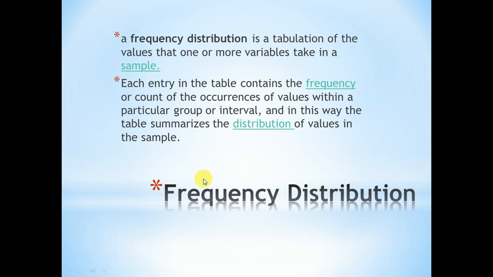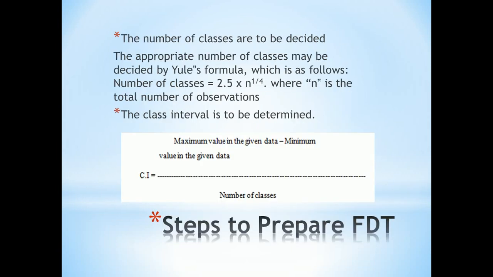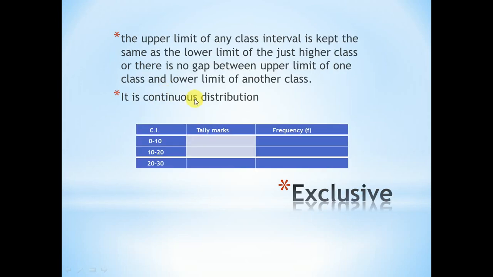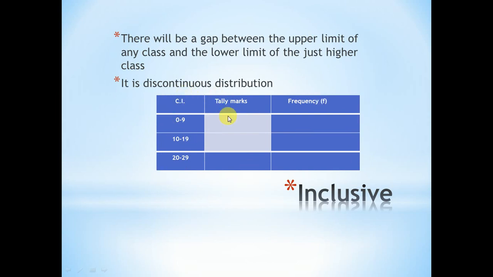Next, frequency distribution. We had seen how to draw a frequency distribution table. So these were the different steps, 4 steps. First is the number of classes by Yule's formula. Second is the class interval, which is given by maximum value minus minimum value upon the total number of classes. Third, you have to count the frequencies using tally marks, and fourth, you have to prepare a frequency table by either method.